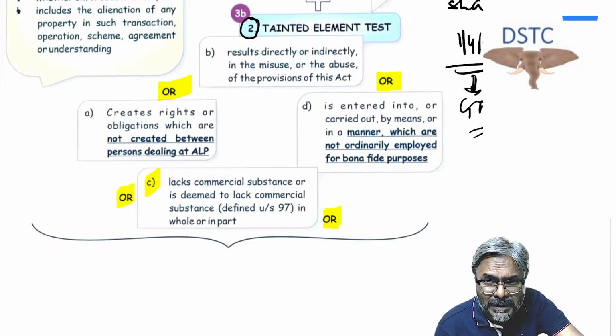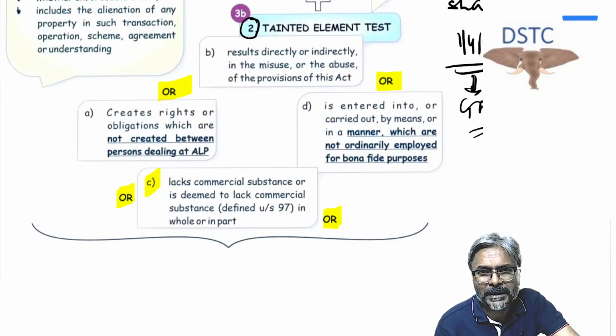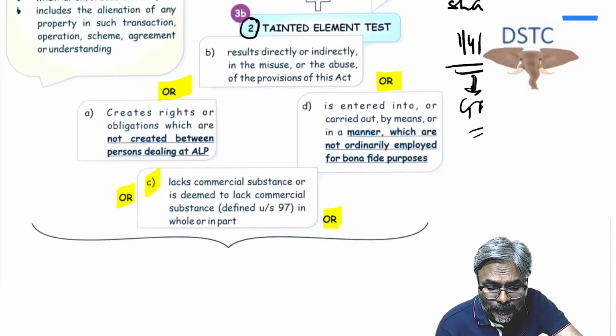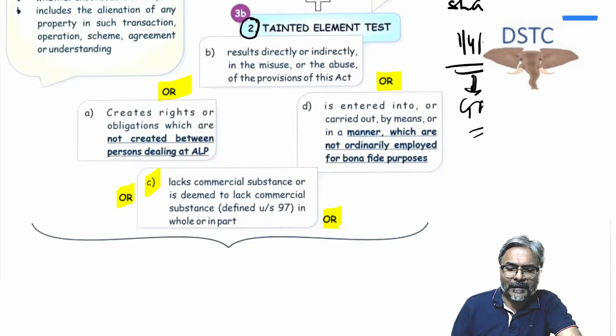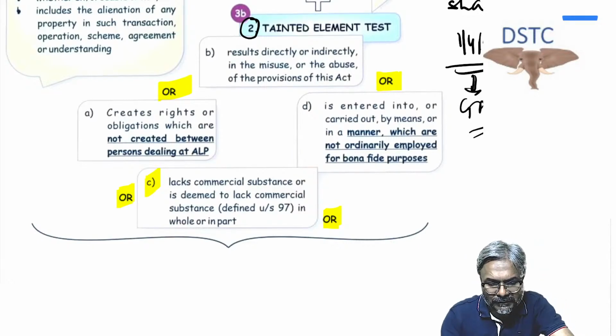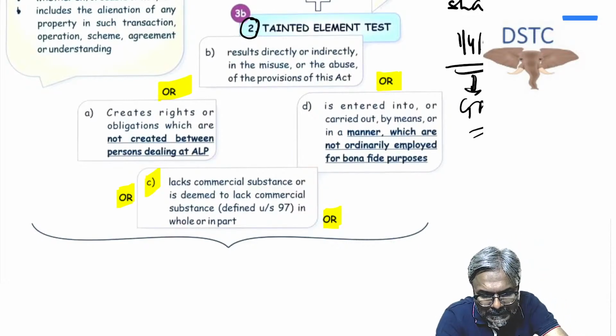If there is such a prior arrangement, then the transaction between you and that unrelated party will be deemed to be an international transaction. If it is deemed to be an international transaction, will the transfer pricing provision be applicable? Answer is yes. The transfer pricing provision, students, will be applicable in this case.